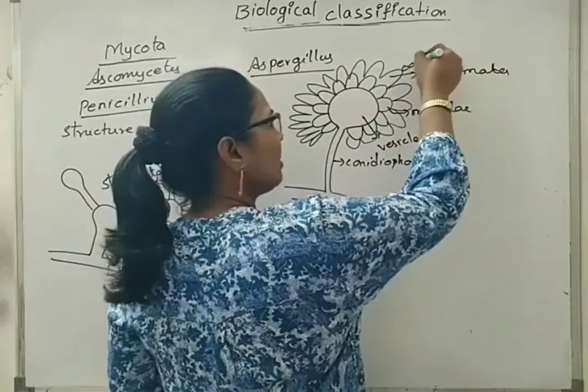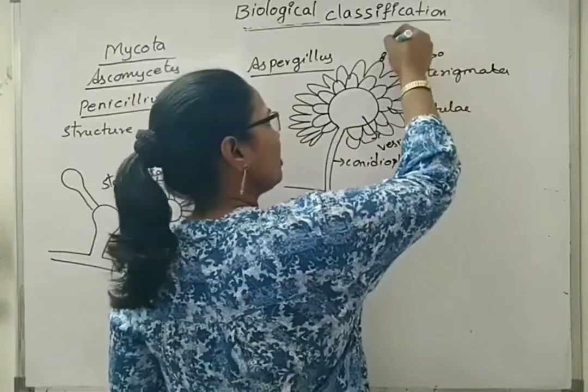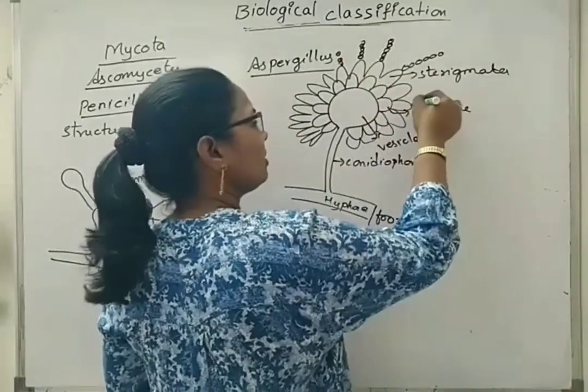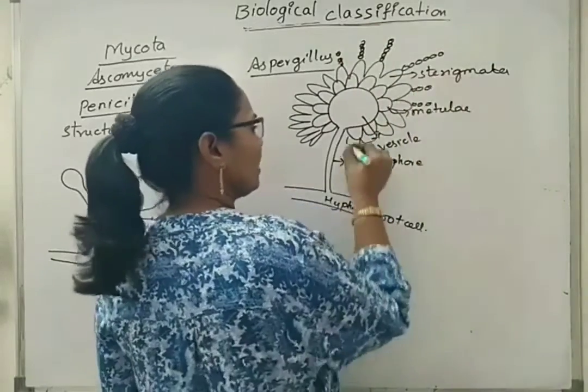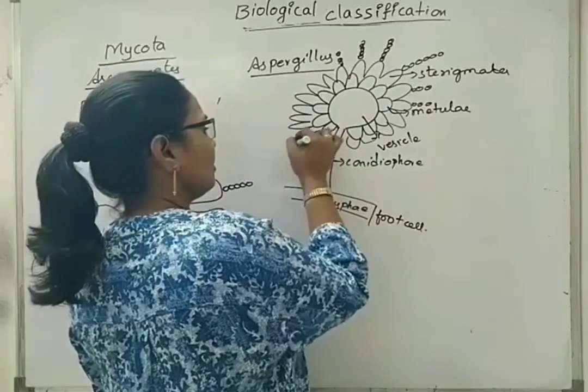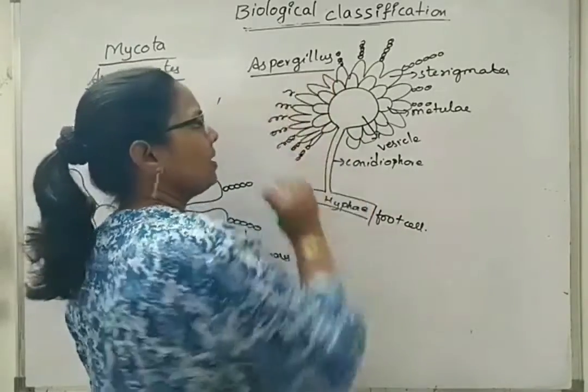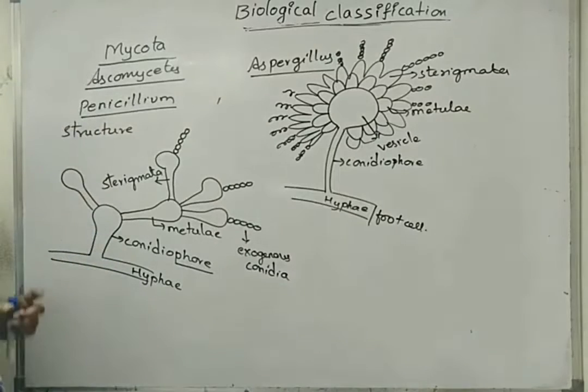On the sterigmata are borne the exogenous conidia, all over the vesicle. This is how Aspergillus niger or Aspergillus forms look.